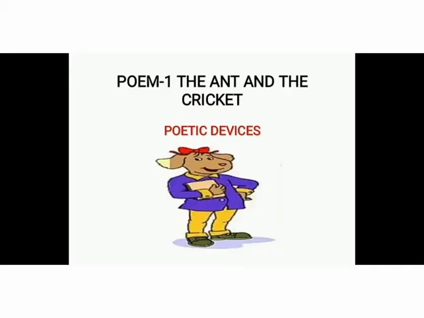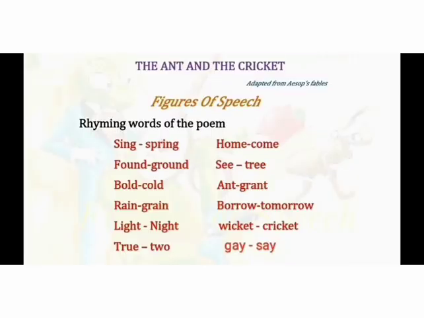Students, let's discuss the poetic devices of the poem The Ant and the Cricket. The first figure of speech is rhyming words. So what are the rhyming words given in this poem? Sing, spring, found, ground, bold, cold, rain, green, light, night, true, do, home, come, see, tree, aunt, cramped, borrow, tomorrow, wicket, cricket, gay, say.